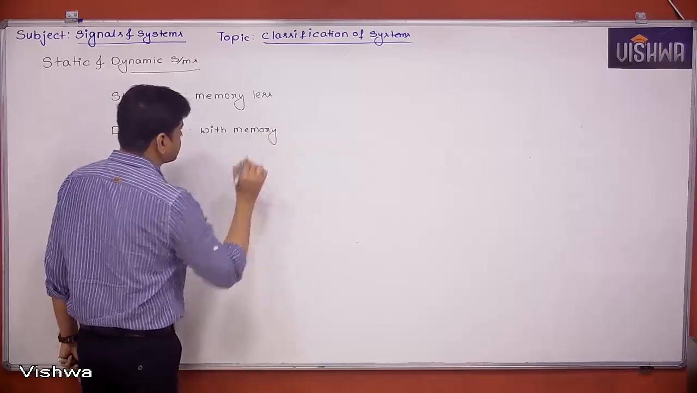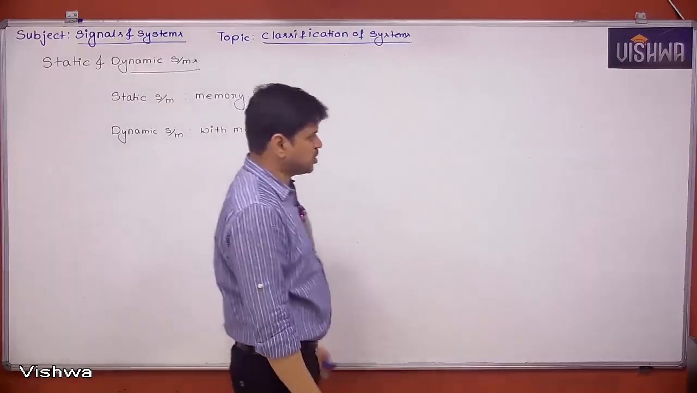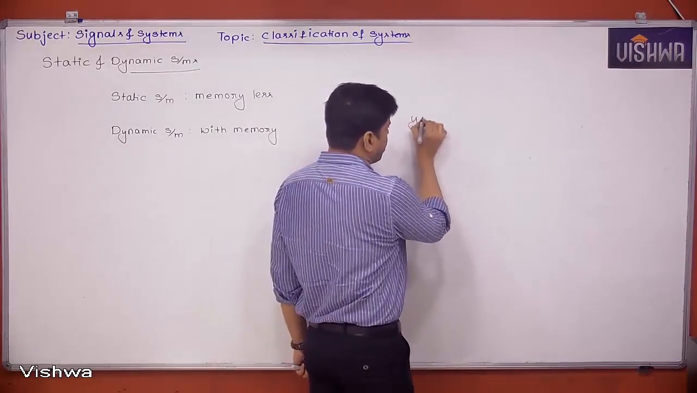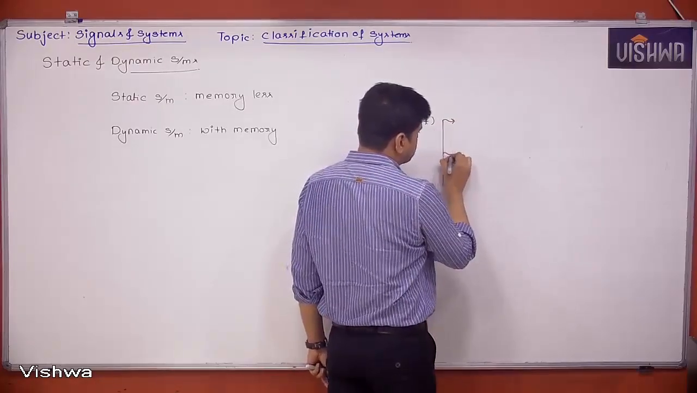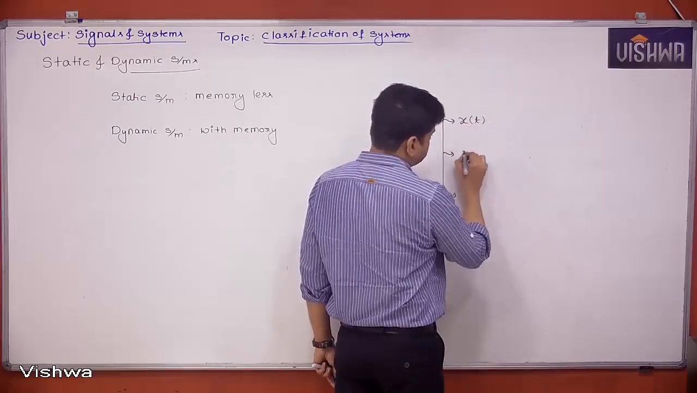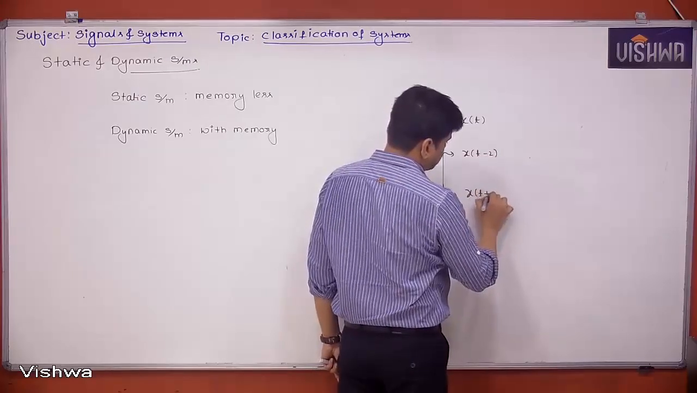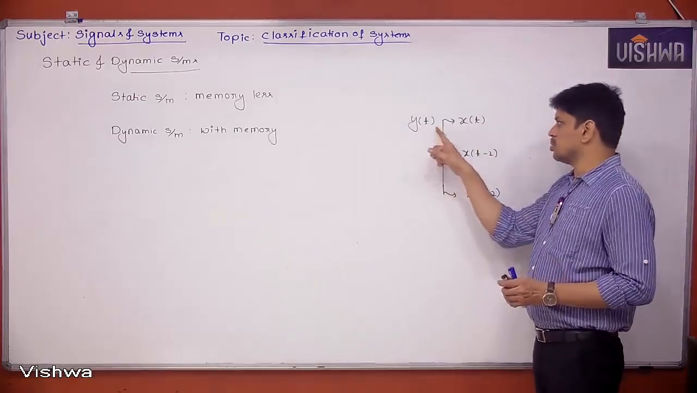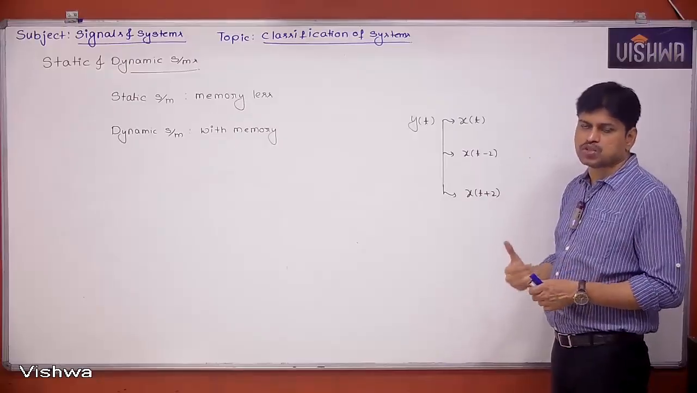With memory. Now, before understanding the static system and dynamic system definitions, we first have to understand some things. Let's say y of t is the output. For this output, I am giving you three signals: x of t, x of t minus 2, and x of t plus 2. We have to decide for this output whether each input is a present value, past value, or future value.